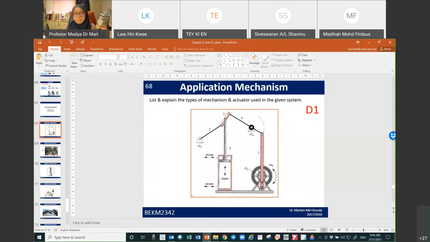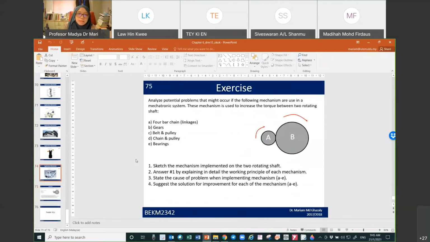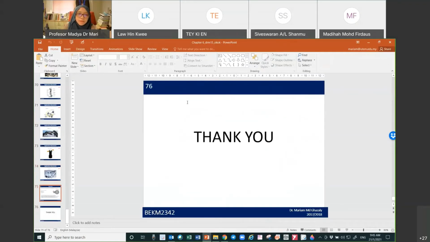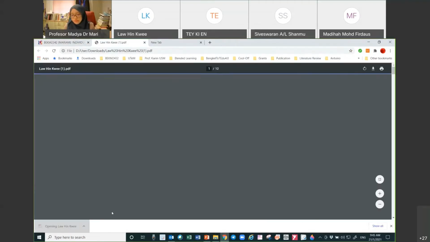After going through the topic, I asked you to list and explain the type of mechanism and actuator used in the given system. So we have B1 until B7, and also the last one is on the exercises. This exercise, I downloaded one student's submission here.